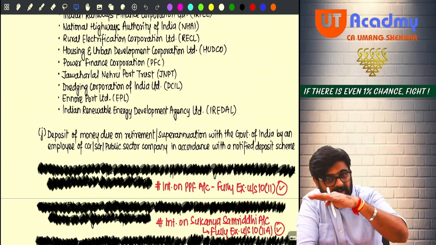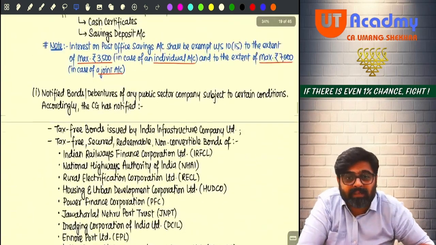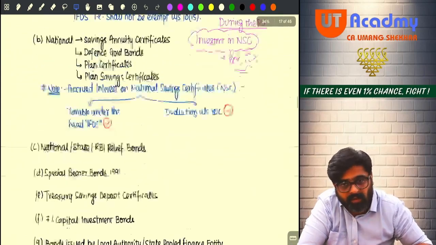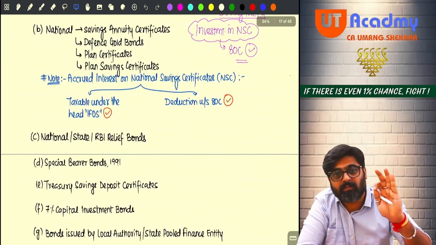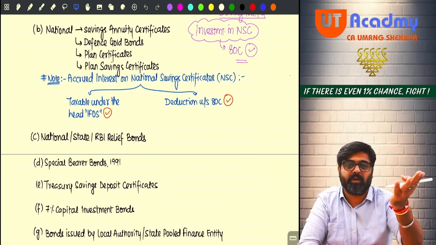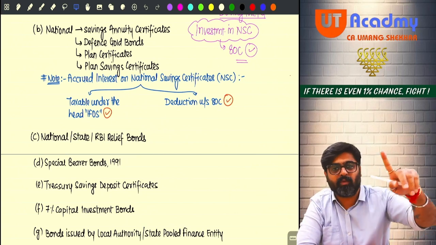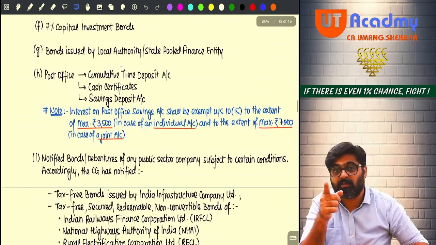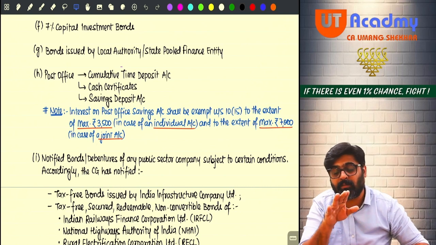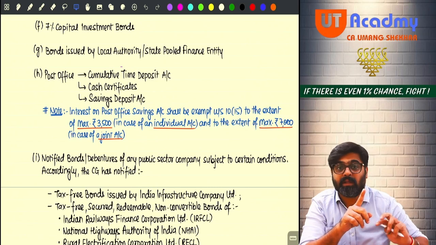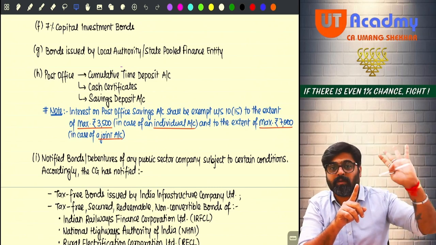This is the end of 10(15). So in section 10(15), all these securities and investments are notified. If you invest your money in any of these securities or investments, whatever interest you get will be fully exempt under section 10(15), except the interest on post office savings deposit. It will not be fully exempt. It will be exempt up to a maximum of 3,500, or if the account is jointly held, up to a maximum limit of 7,000.